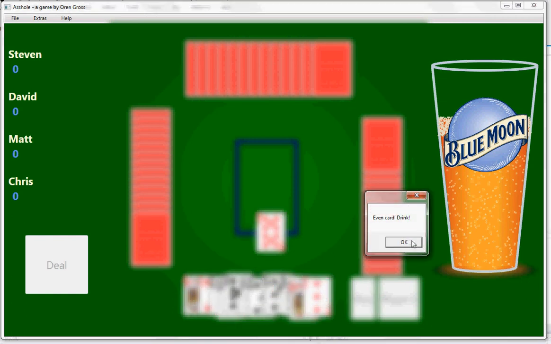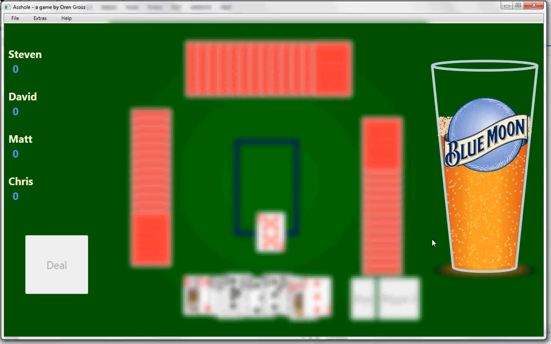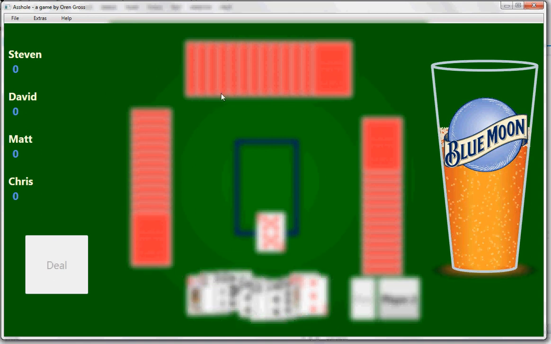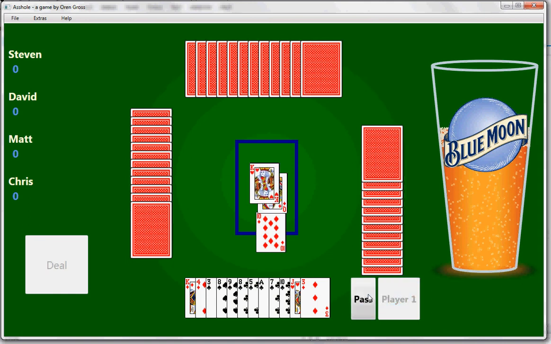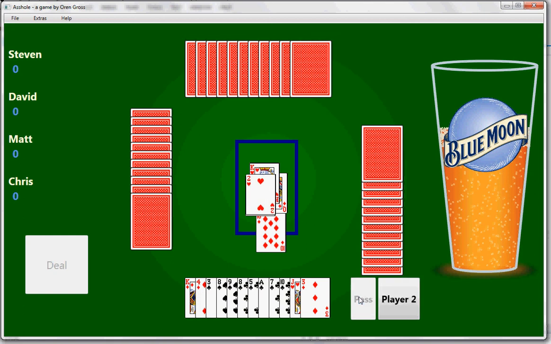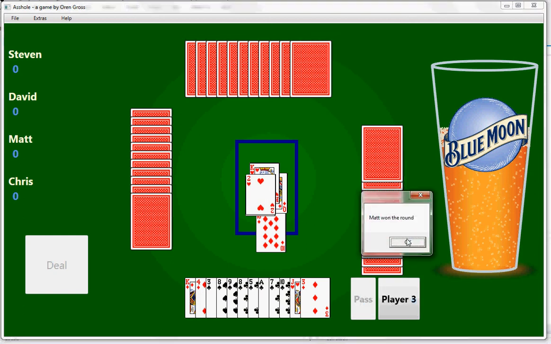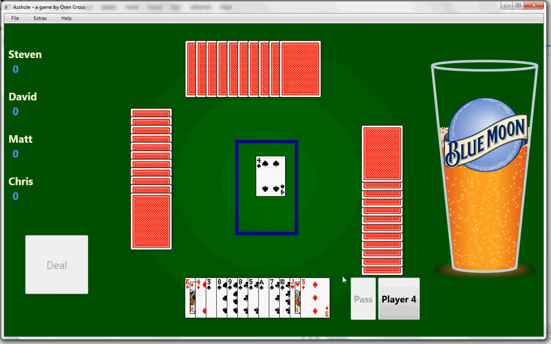And, see right there, I put down a card, it was my turn, and apparently it's an even card. I don't know what card it was. It looks like a 10 maybe. And then you take a drink, and the game can continue. Now, I implemented a few cheats, one of which is to sober up, so yeah, that was a 10. And so as you go through, the computer will take their turn, and everyone passes until whoever wins that round. And then once the round is through, it clears, and you keep going.